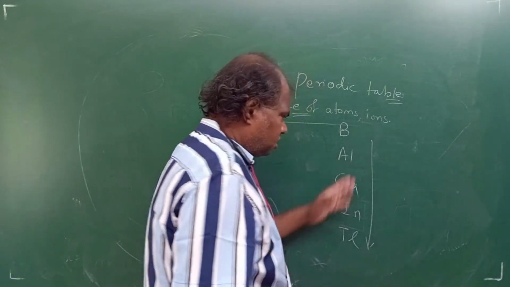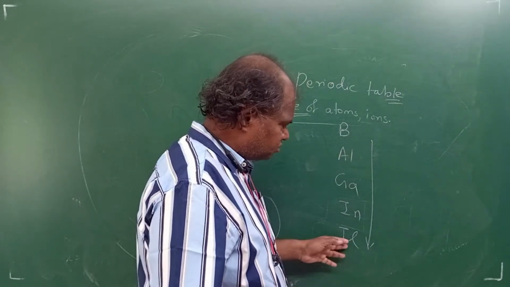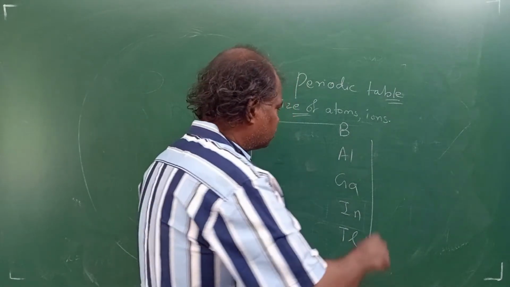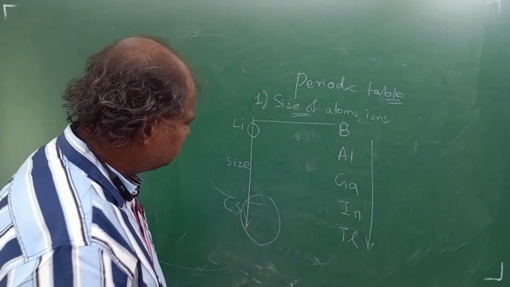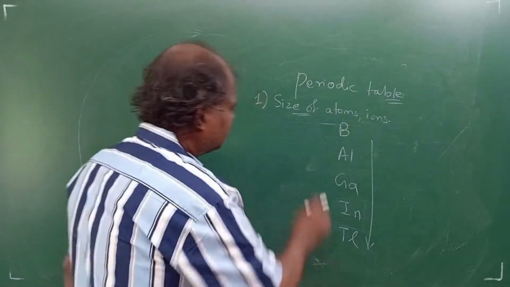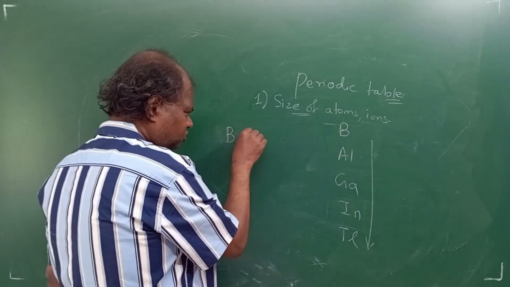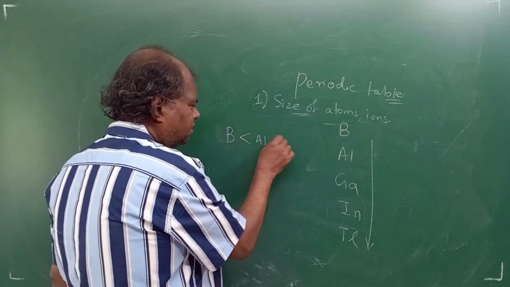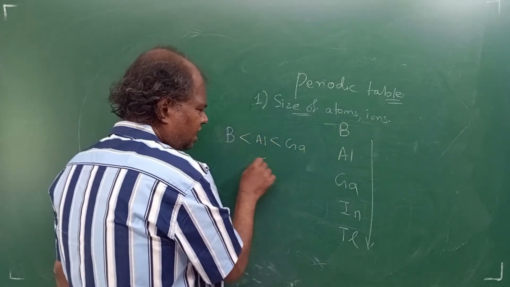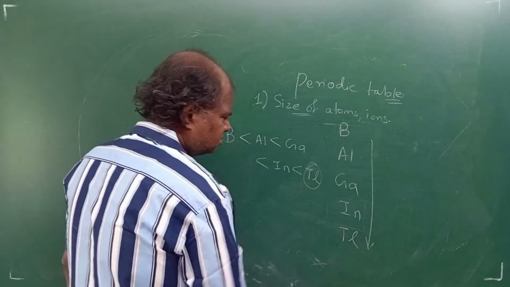So what do you expect, students? You expect that the size should increase? Am I right? Thallium should have the highest size. So what should be the order we expect? The order we expect is, boron size should be less than aluminium. Aluminium should be less than gallium, right? Gallium, indium, thallium, right? So thallium should have the highest size. Okay.